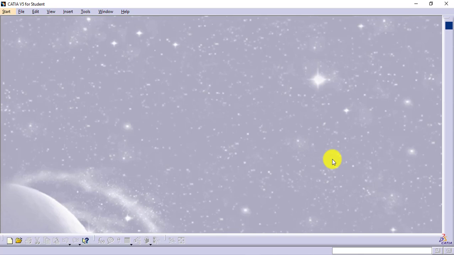When we talk about surface design or surface modeling, we know that there is no such existence of surface. If someone asks us to define the thickness value of a surface, we cannot define it, because the thickness of a surface is actually negligible. There is no such existence of surface.